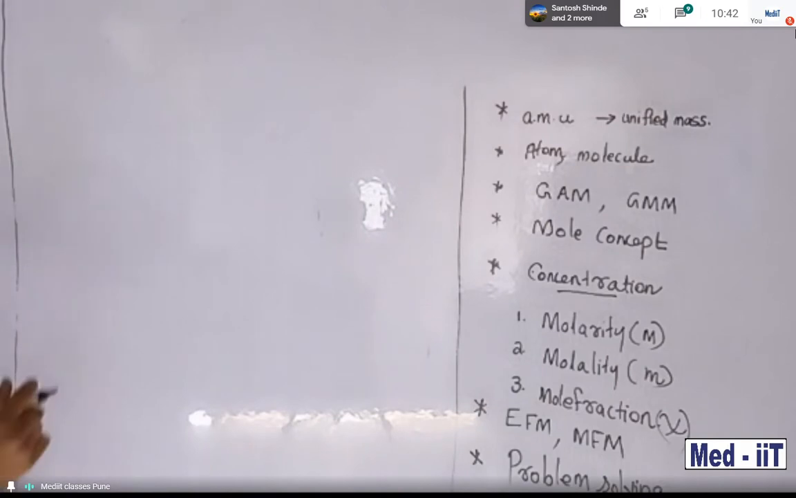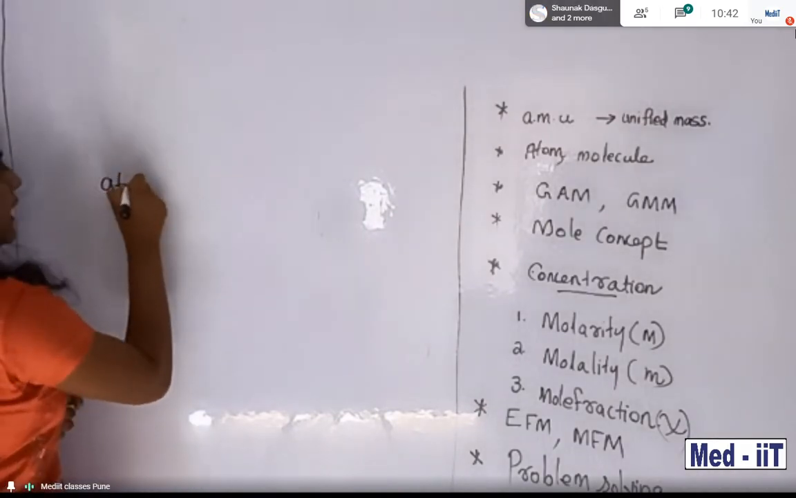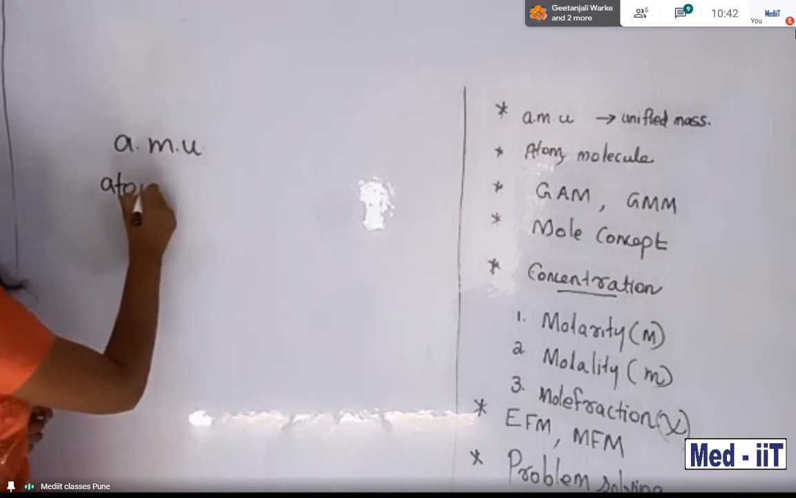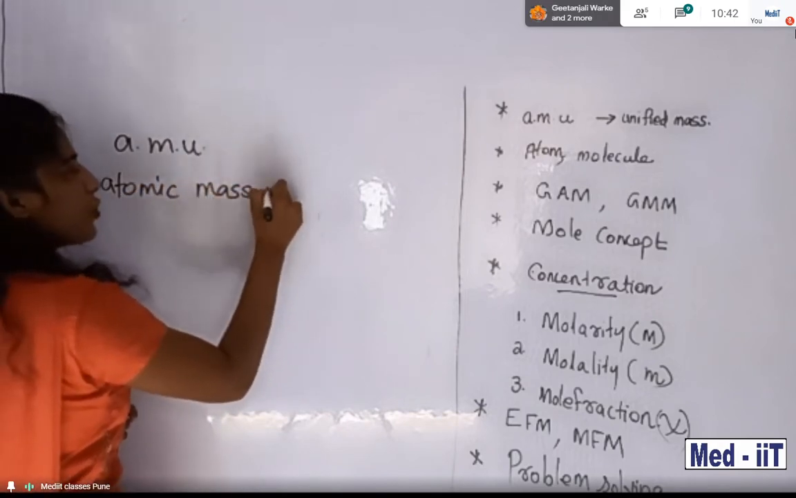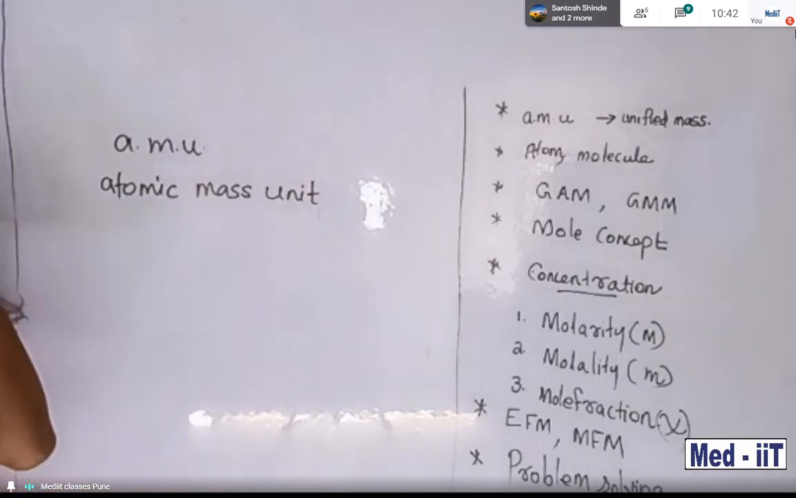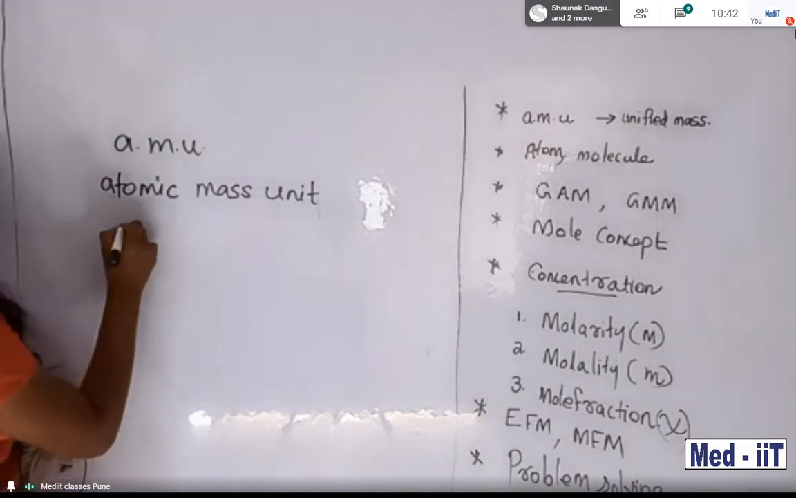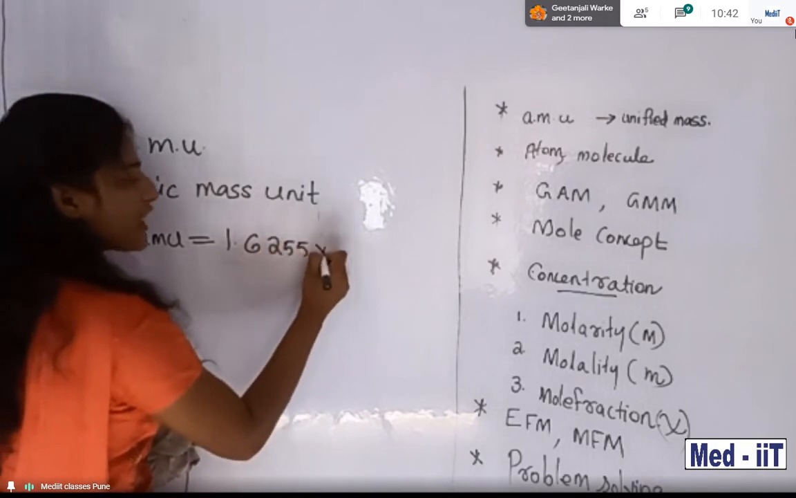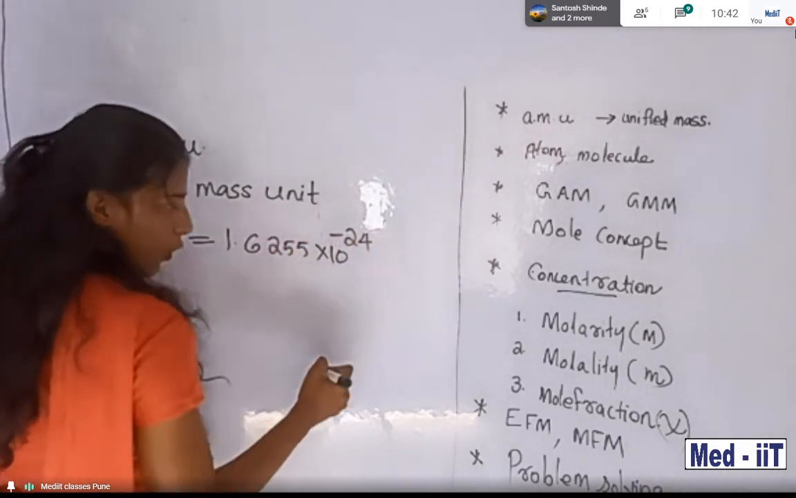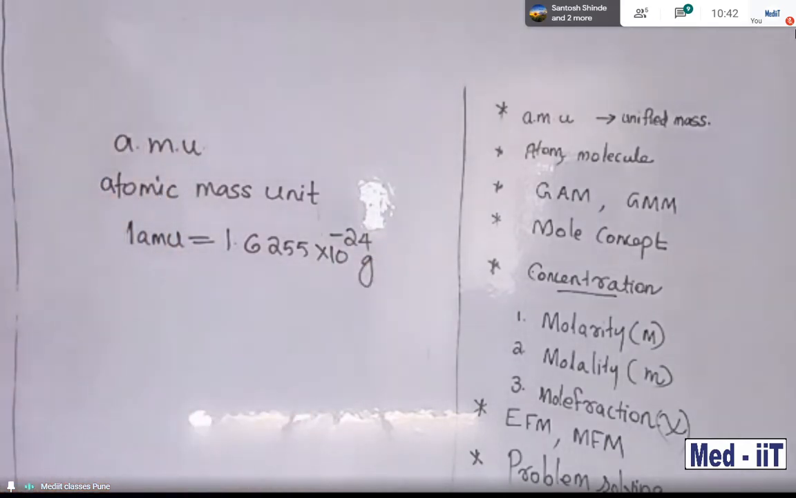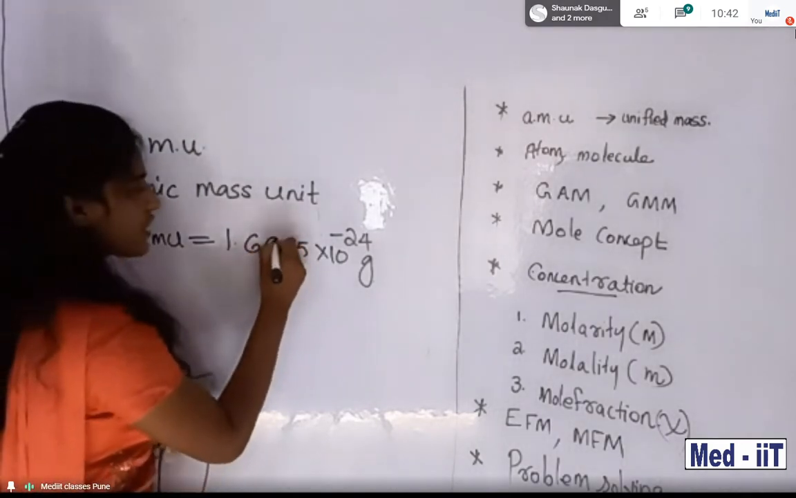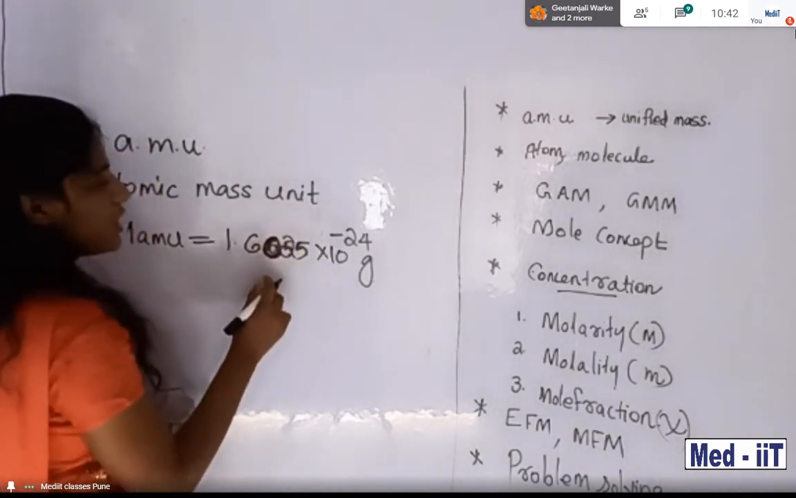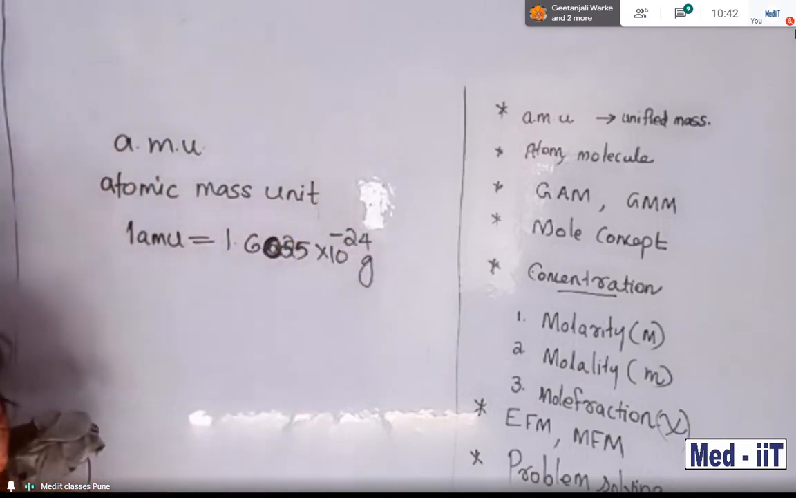What is the full form of AMU? AMU is atomic mass unit. Clear, students? Then you want to keep this in mind: 1 AMU is equal to 1.6025 into 10 to the power minus 24 gram. Keep this in mind.